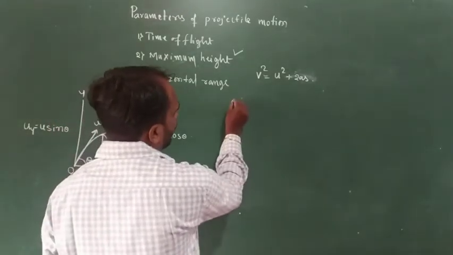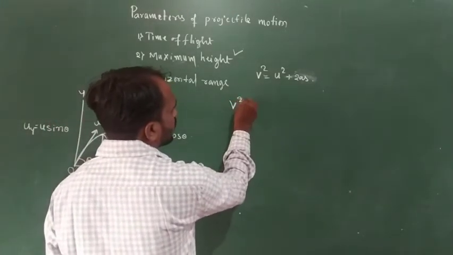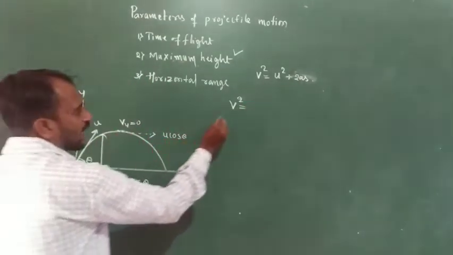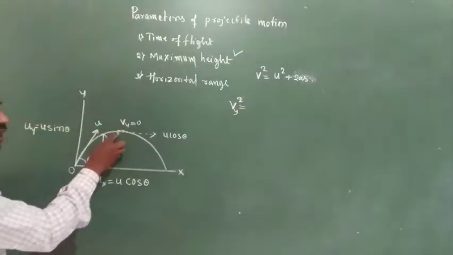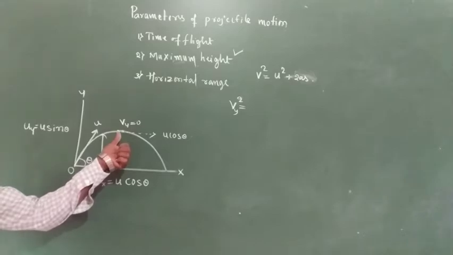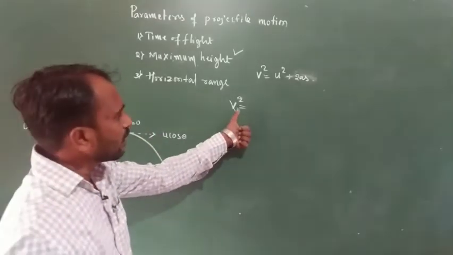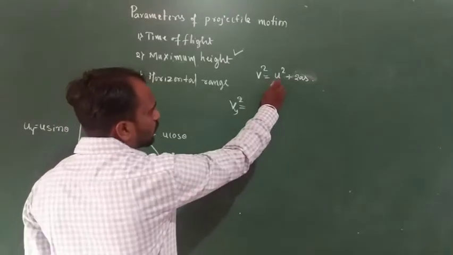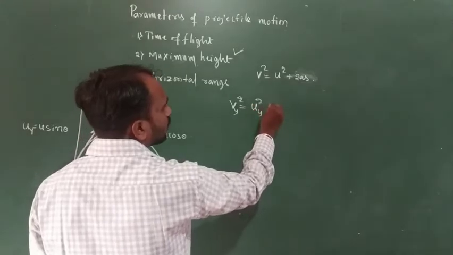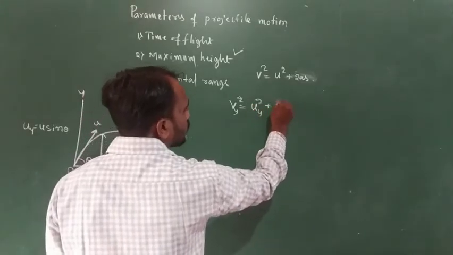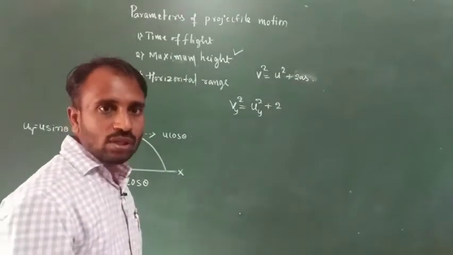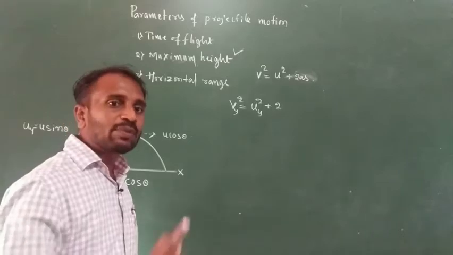So here we consider the formula v square is equal to, where v square means vy square. It means the velocity of a projectile at maximum height along the vertical component, vy square is equal to uy square plus 2, and here the acceleration due to gravity g is opposite, it means it is in the upward direction.